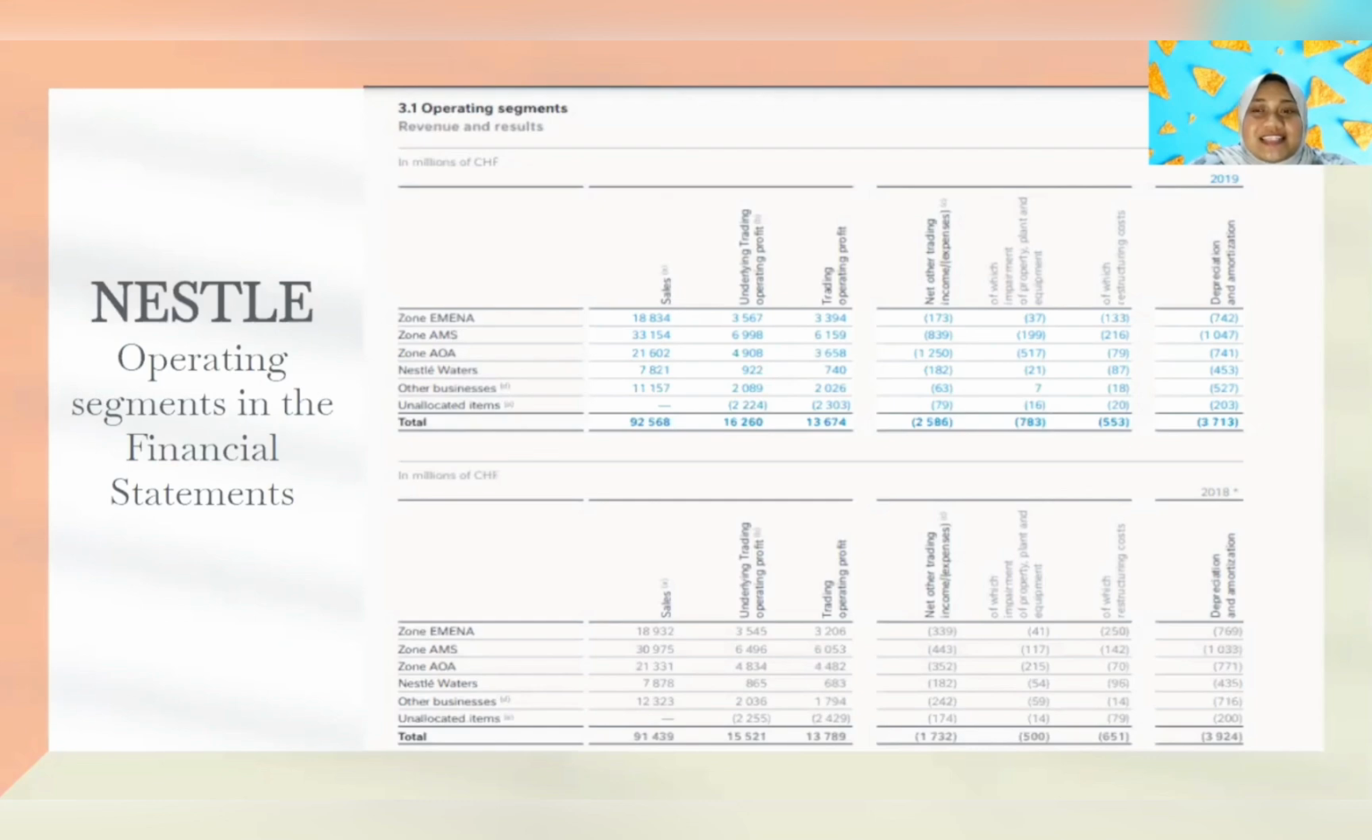Okay, so this is an example of the operating segment in financial statements. This is the financial statement extract from the financial statements of Nestle company. As you can see here, this is the reportable segment. This is the revenue part, the sales part, and this is the profit or loss part.